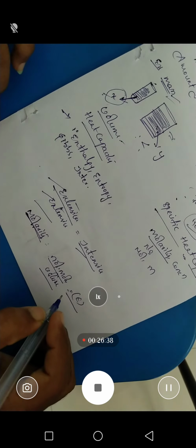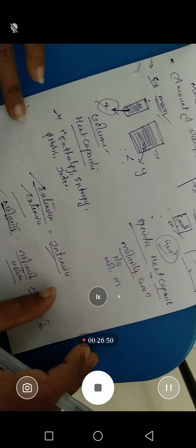We know that if size increases, moles also increase; if size decreases, moles also decrease. So number of moles is an extensive property, divided by volume. Volume is also an extensive property. It also depends on the quantity only. So extensive by extensive is obviously intensive. So we can say that molarity is an intensive property. In this way we can find out which is extensive and which is intensive.